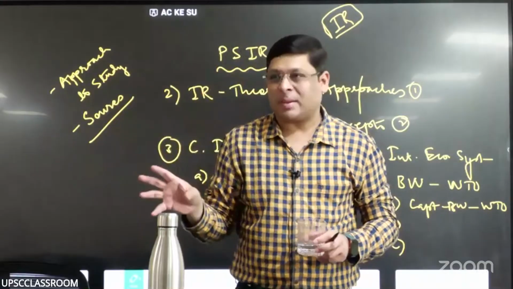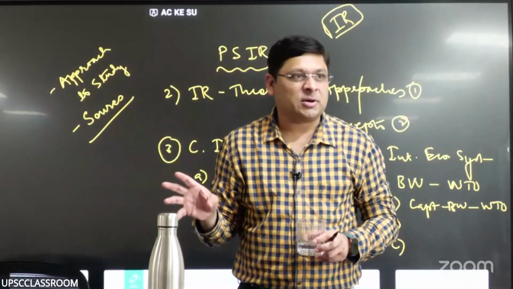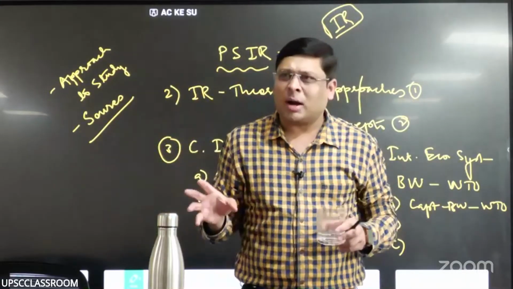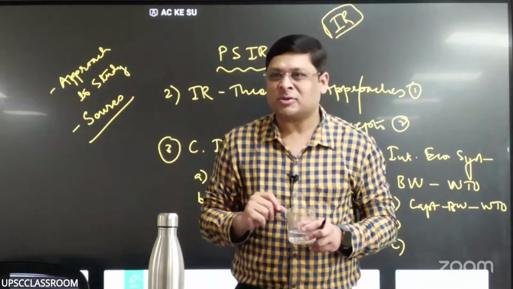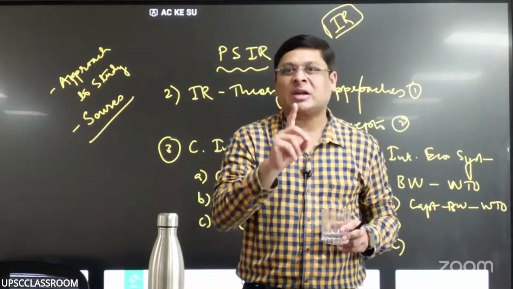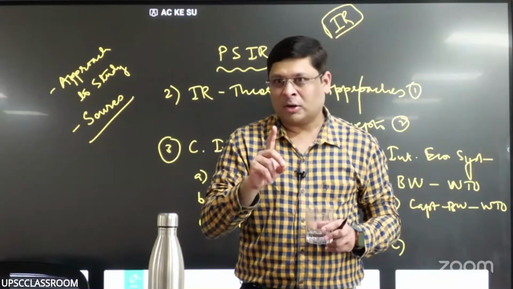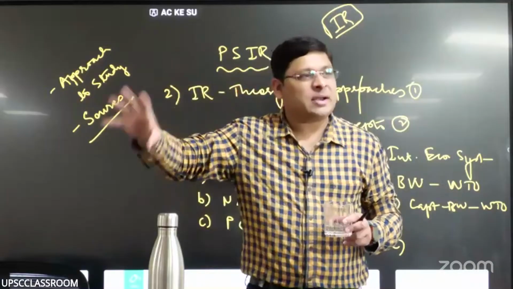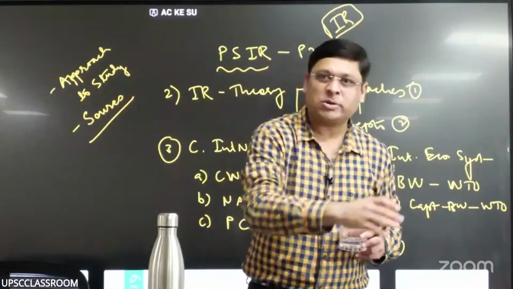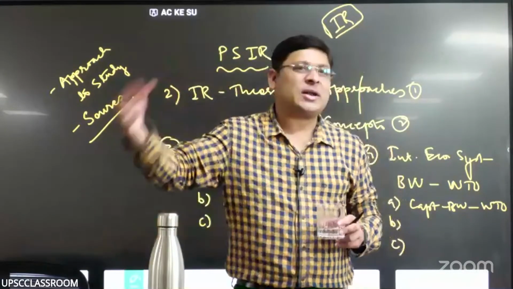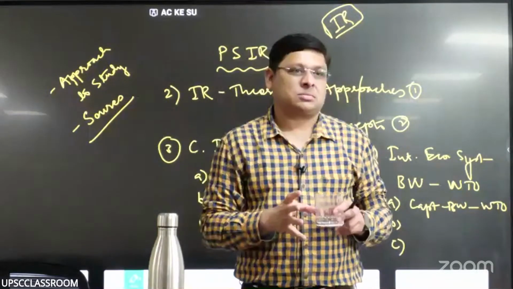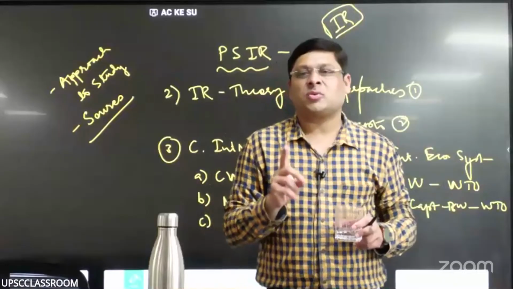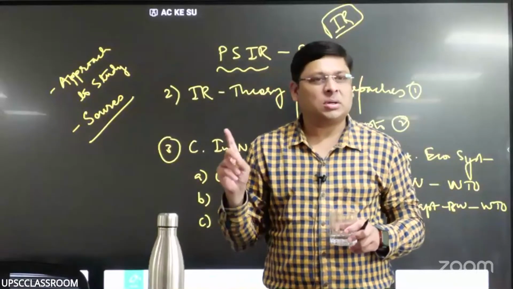Then one more topic came in, intellectual property rights, and TRIPS came in. Then the world thought, we have created different instruments to cover different aspects of trade. Why can't we have one single body to take care of all trade-related aspects, whether it is goods or services or intellectual property, even disputes for that matter? So all these were clubbed together and one organization was formed, called the WTO.